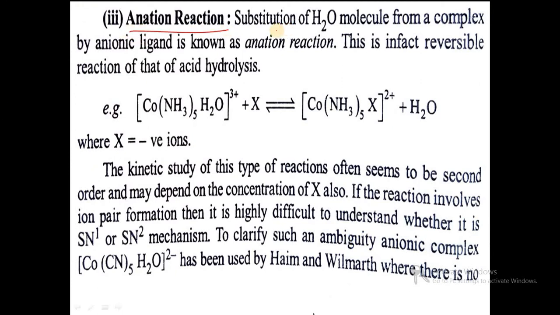And the third type is the anation reaction, that is, substitution of a water molecule from a complex by any anionic ligand is known as anation reaction. This is in fact the reverse reaction of acid hydrolysis. So here Co(NH3)5H2O 3+ adds any anion, and we get Co(NH3)5X 2+ plus water. Here X represents any negative ion, that is I minus, Br minus, Cl minus, etc. So simply, anation means replacement of water by any anionic ligand. So these are called anation reactions.